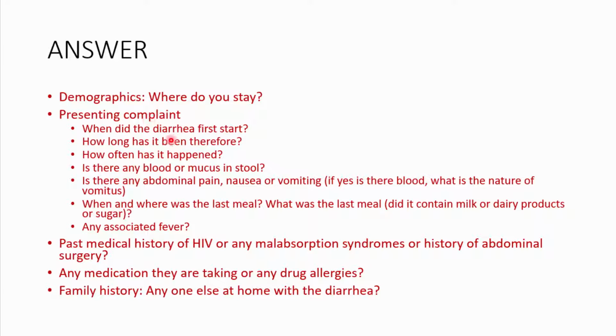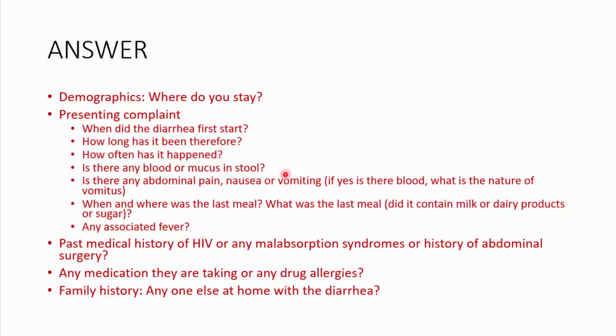So when did they first notice the diarrhea? When did the diarrhea first start? How long has the diarrhea been there? How many times have they had it in a day? So how often has it happened? And is there any blood or mucus in the stool? Because this would point you towards dysentery. Is there any abdominal pain that is associated, or any nausea or vomiting that is associated?